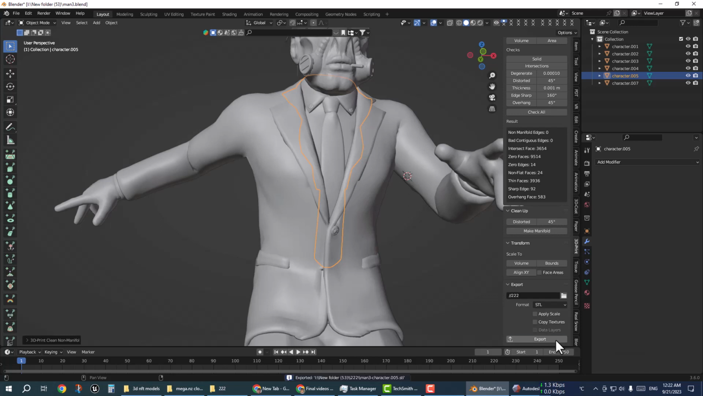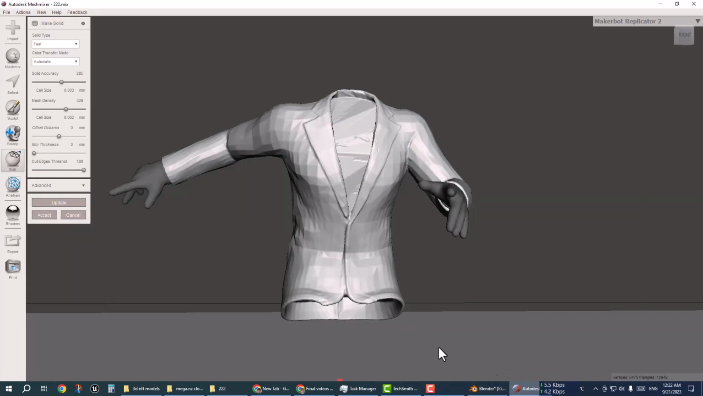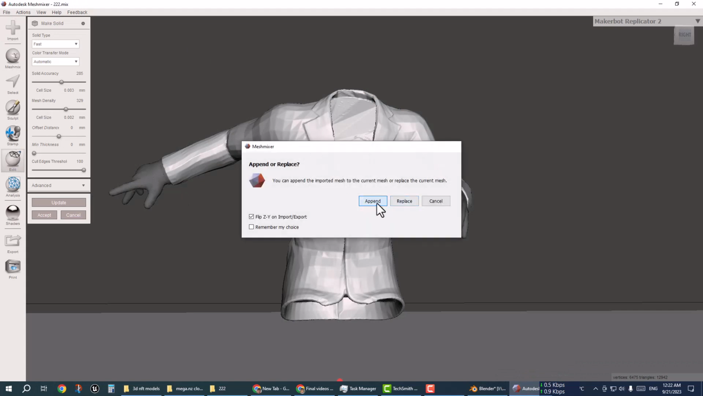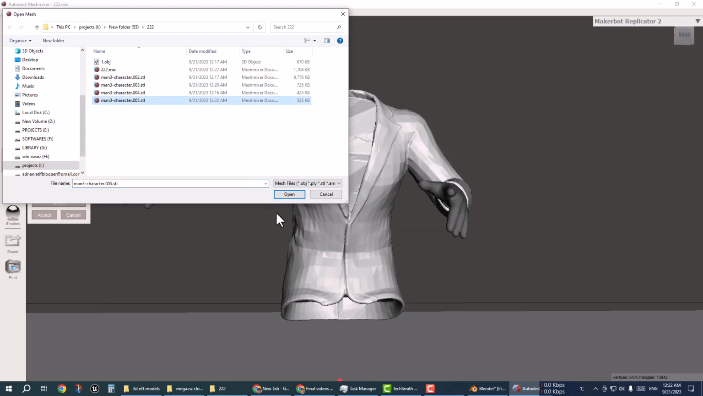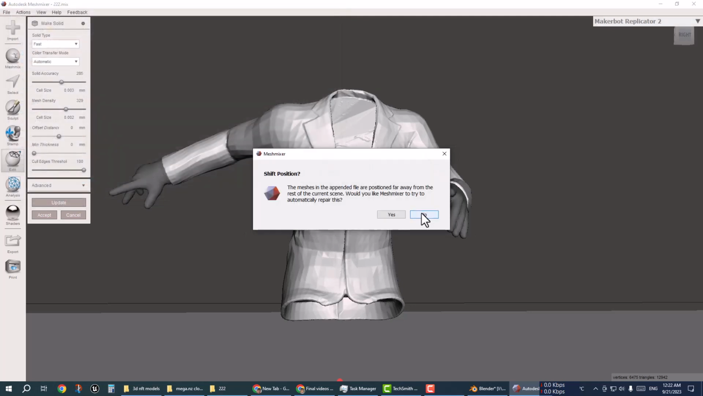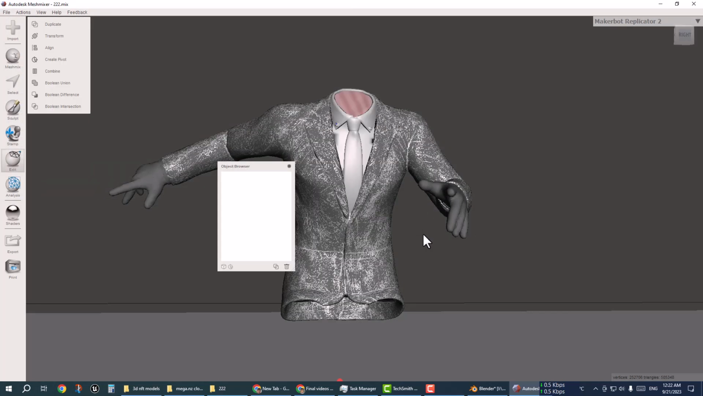It's fixed. Now I'm going to export again. Now this is 001. Import again, click on append and then go to 005. Open that and click on no.